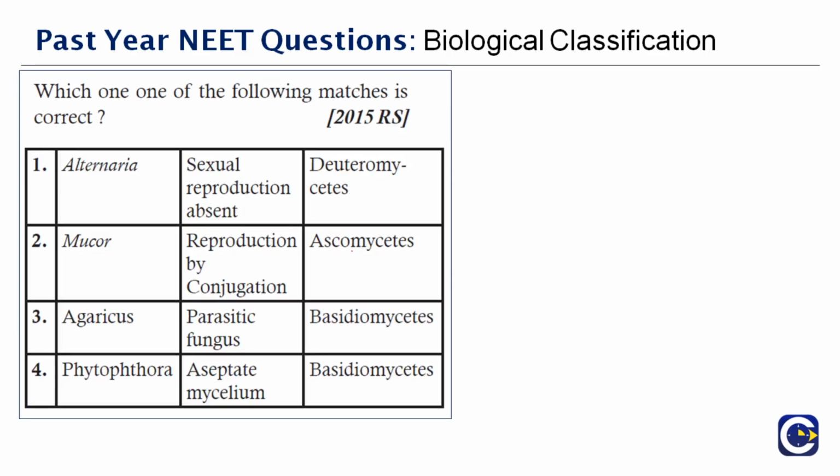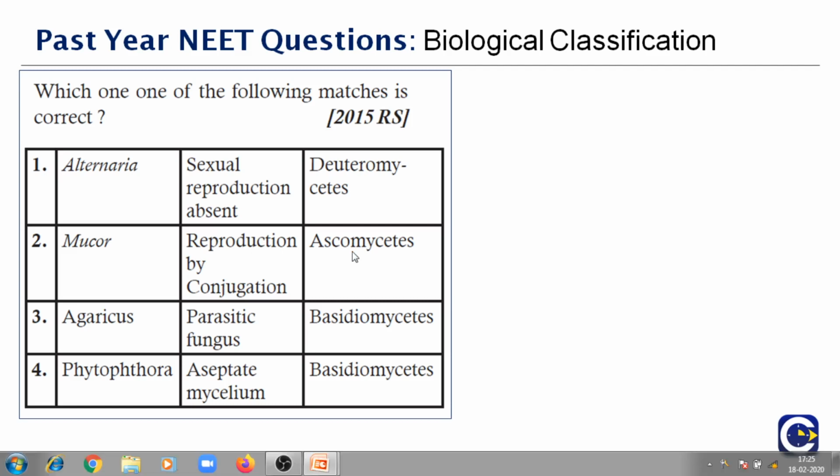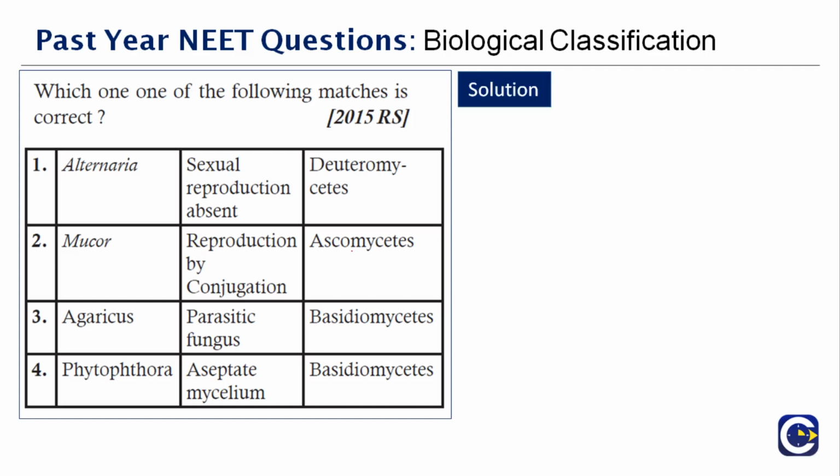Next question: which one of the following matches is correct? They are asking us for the correct one here. You're given 4 options. The first one is Alternaria, sexual reproduction, and Deuteromycetes. Mucor, reproduction is by conjugation, Ascomycetes. Agaricus is a parasitic fungus.